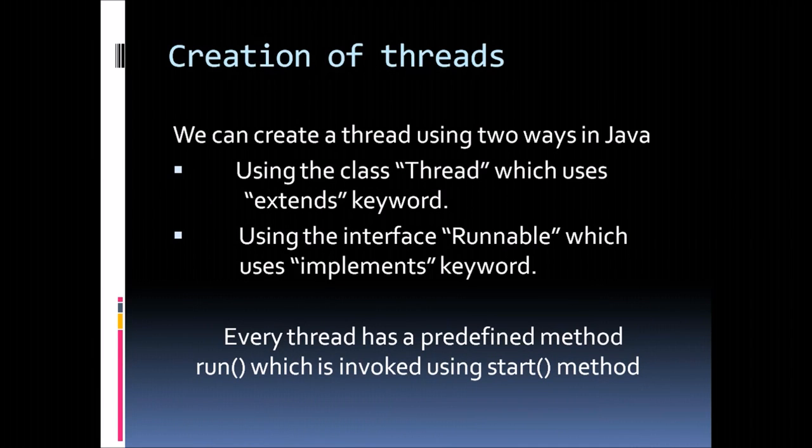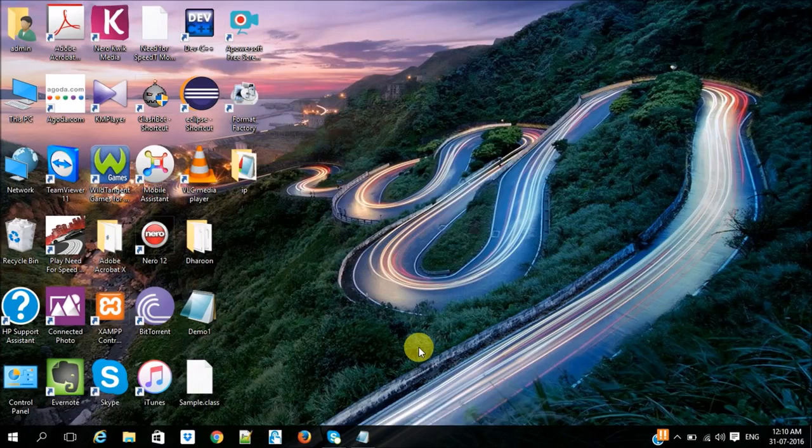Creation of threads. We can create a thread in two ways in Java: using the class Thread, which uses the extends keyword, or using the interface Runnable, which uses the implements keyword. Every thread has a predefined method run, which is invoked using the start method. Now we can see how to create a thread by using a class and an interface.